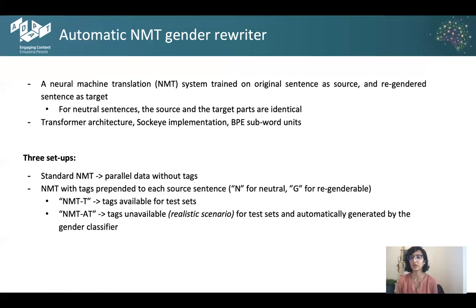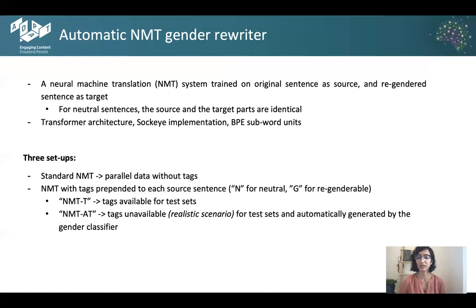But for the test sets, we tested two different versions of this. There was one called NMTT, where the tags were available for the test sets in the sense that they were manually tagged. And this also acts as an upper bound for the performance of the neural machine rewriter with tags.